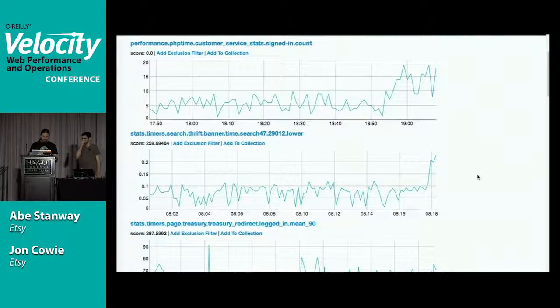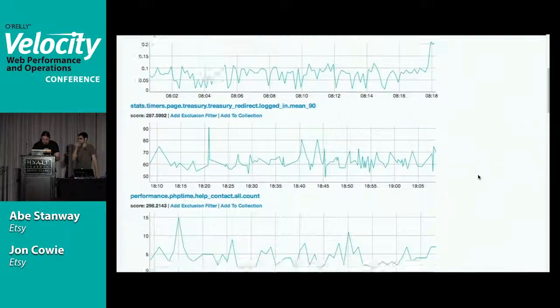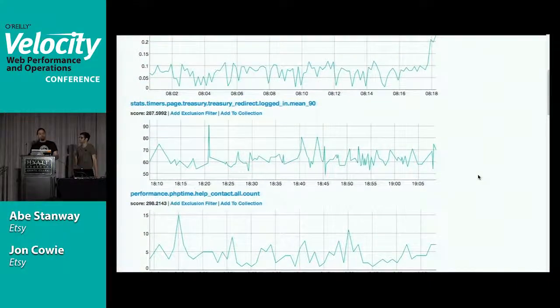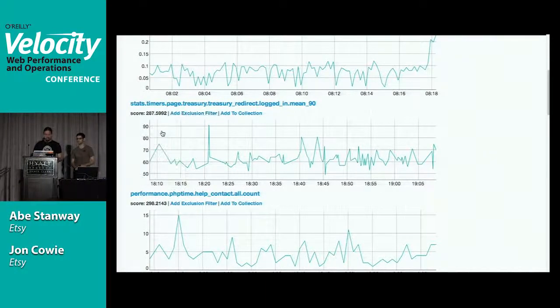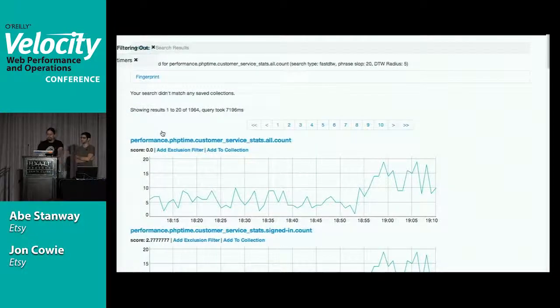If we scroll down, we'll see we've got some thrift banner timers. We've got some other stuff down here. And what we may end up deciding is actually that we don't really care what the timers are doing. That's not actually that interesting to us at the moment. So what we can do, this is where the tokenizing by periods comes in, because we can now filter by the individual component of the Graphite namespace. So we can say, well, let's filter out timers. We'll run this search again and see what we come back with. It'll take a few seconds to run because of computers.